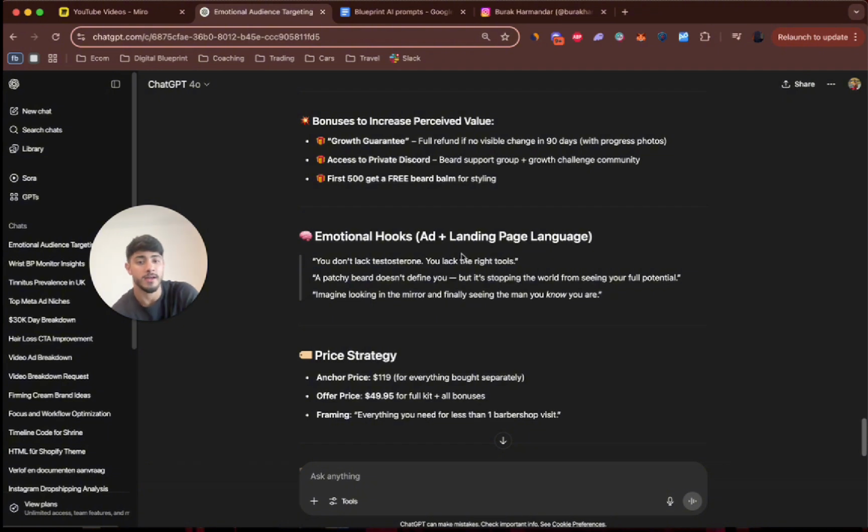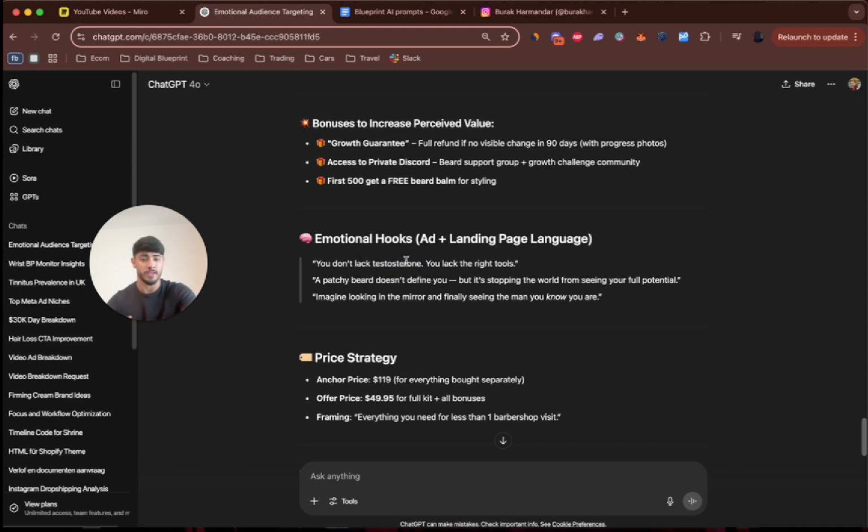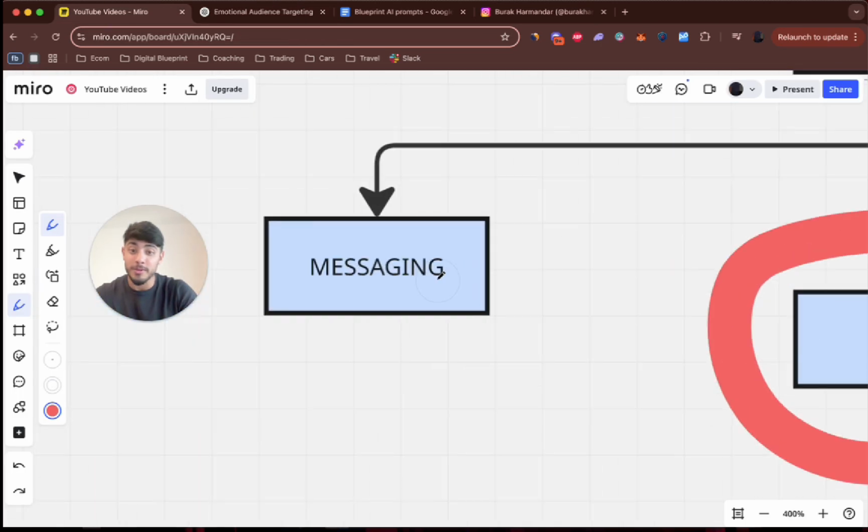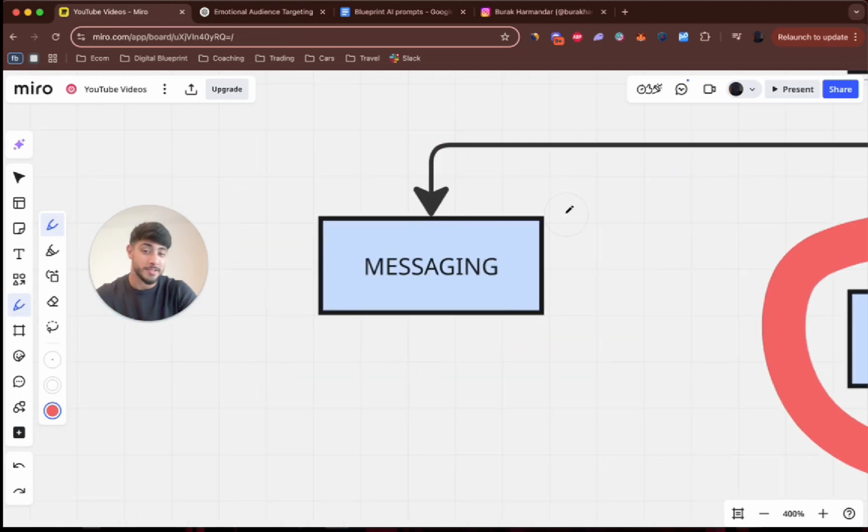You don't lack the testosterone, you lack the right tools. This is a big thing. A lot of men think they do lack the testosterone to have a beard, or they have a patchy beard, right? A patchy beard doesn't define you, but it's stopping the world from seeing your full potential. Hey, ChatGPT is doing this part really good. The messaging is there, you know. If I see this as a man with no beard or a very patchy beard, luckily, I got big testosterone, so I don't have it, right? But there are some guys out there that do have it.